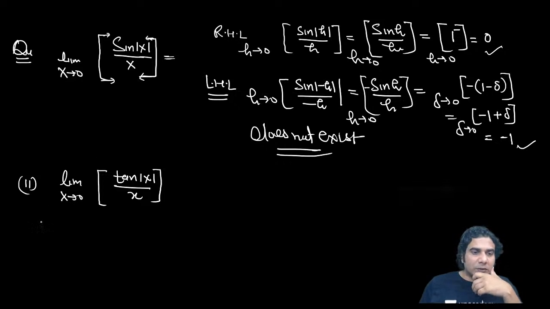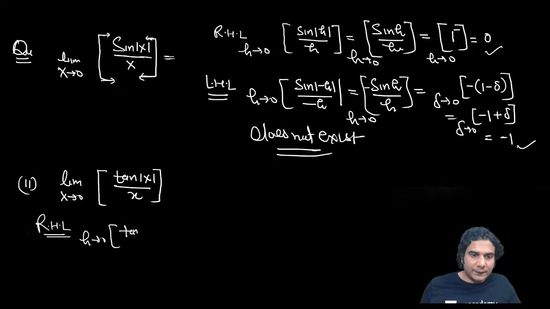All right. So in this case also, first the right hand limit. When h approaches 0, it is going to be tan of h upon h. And this is nothing but 1 plus, and greatest integer of 1 plus is nothing but 1. Okay, so this is the right hand limit.